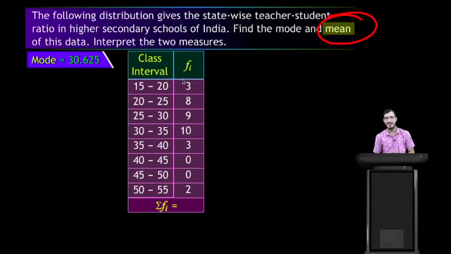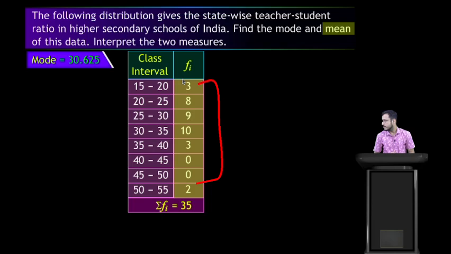Now find the mean. How can we find the mean? How many methods are there to find the mean? We have three methods: direct method, assumed mean method, and step deviation method. We can choose any one method here. First we find the summation of frequencies. Sigma fi, the summation of all observations, is 35.